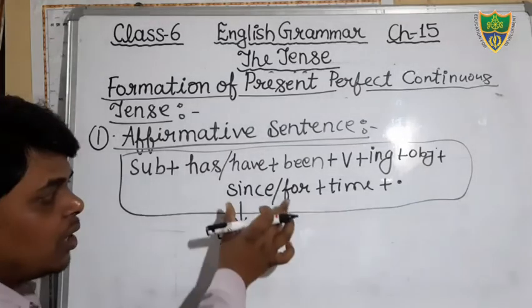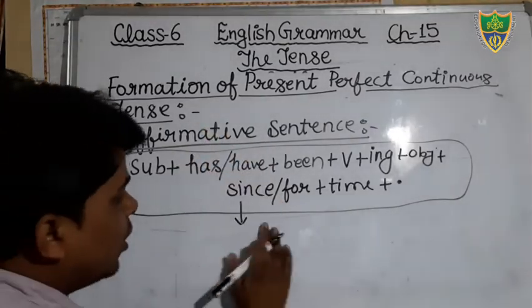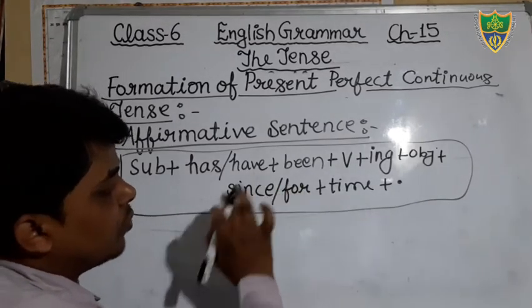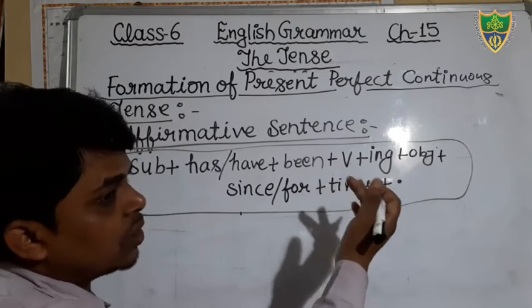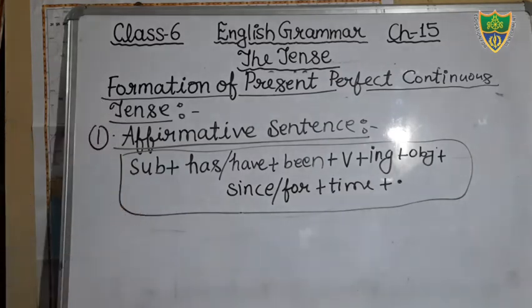यानी निश्चित समय के लिए क्या करेंगे, since का यूज करेंगे, और अनिश्चित समय के लिए for. For uncertain time, not fixed, unfixed time we will use for. Then after we will mention the time, that is morning, evening, 2 years, 3 years later. Then after full stop. Okay students, so just write down this structure in your copy.